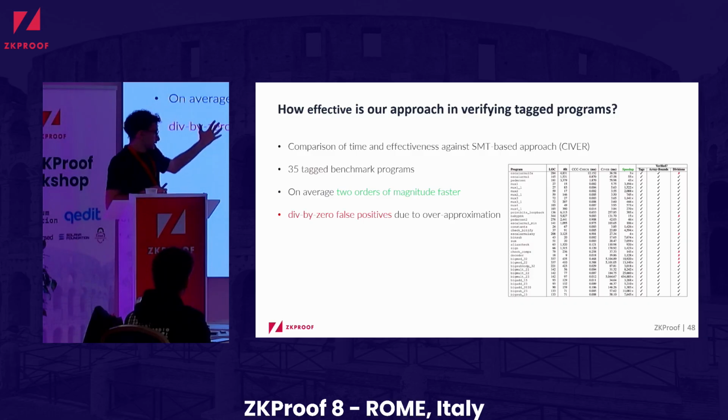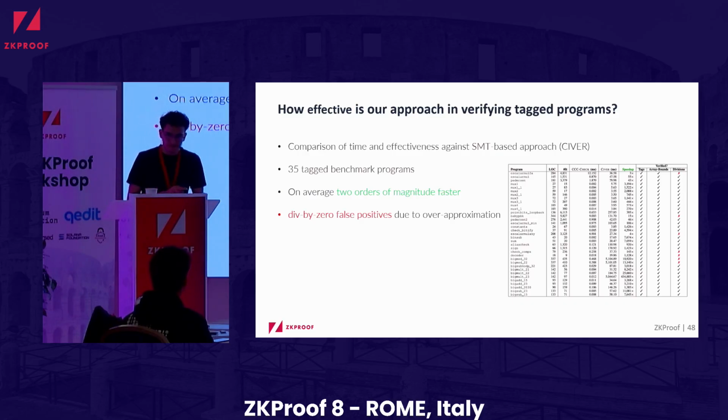So this verification via SMT solvers causes quite some timeouts. So indeed, compared to our tool, which uses these inference rules and this value inference engine algorithm to detect them, we are much faster, like two orders of magnitude. But of course, sometimes, since we are approximating, we flag issues like division by 0 issues, while in reality there is no bug. So there is always this trade-off between going towards a formal verification style or more static analysis, where you then approximate and get some false positives.